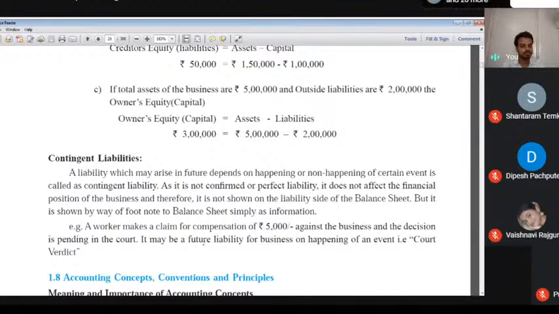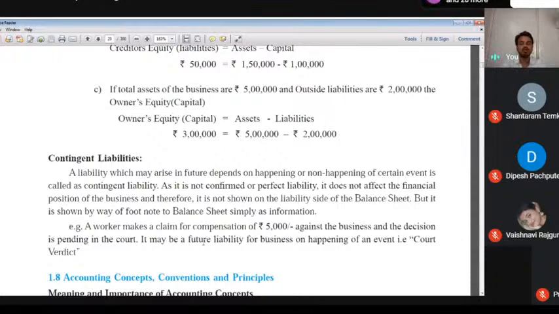Then think about the profit, goodwill. Goodwill is the reputation of a business. Then think about the profit. Profit means selling price is more than cost price. And loss means cost price is more than selling price. Then we think about the asset. There are three types of asset. First one is fixed asset, second one is current asset, and fluctuating assets. Those assets we can easily convert into cash, that asset we call current asset.